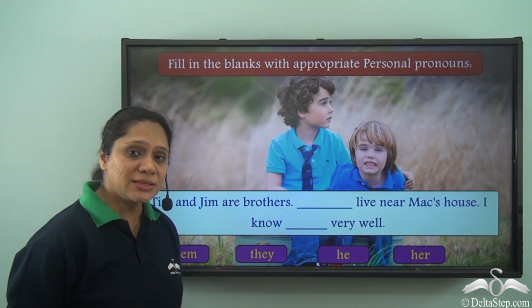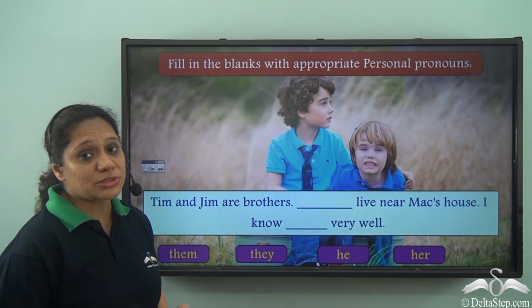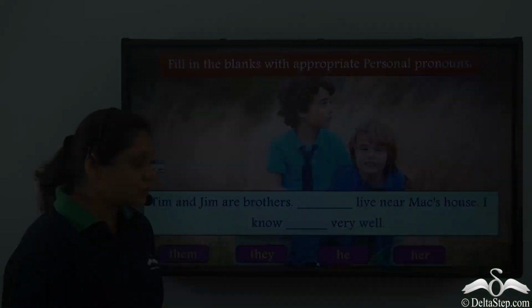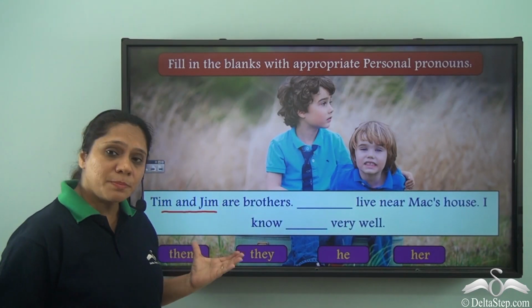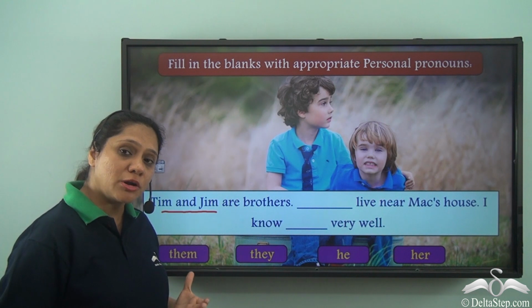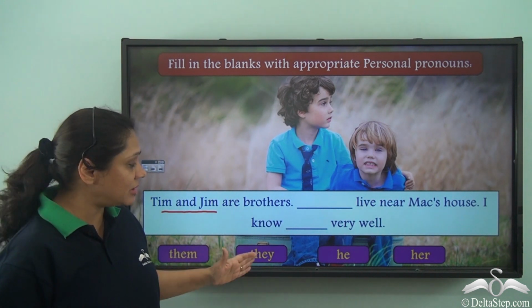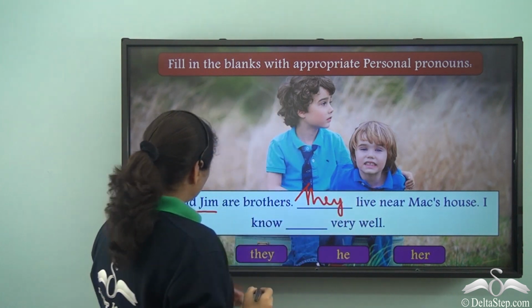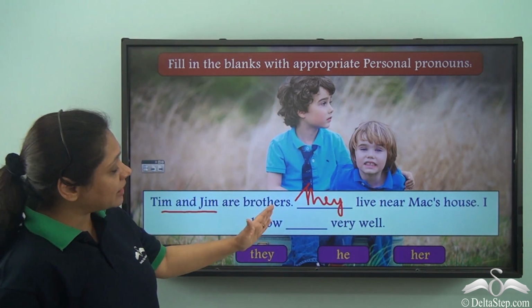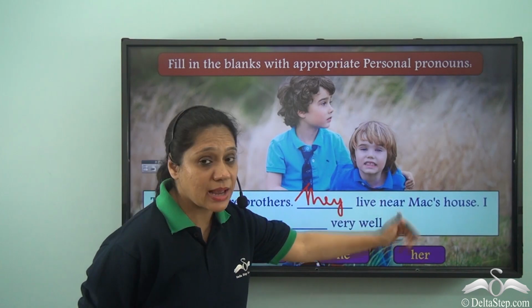Now to fill the first blank, we need to use a subject pronoun. Now Tim and Jim refer to third person plural. So what pronoun will we use in such a case? We will use they. So we have Tim and Jim are brothers. They live near Mac's house.